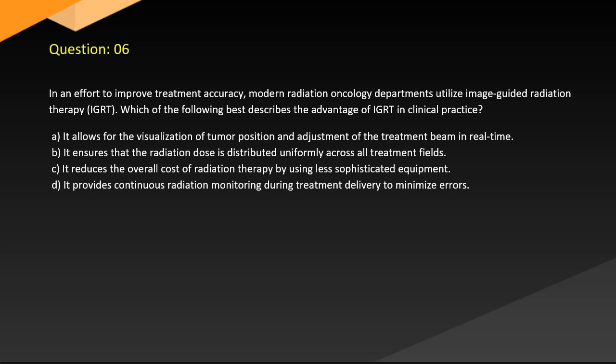Question 6. In an effort to improve treatment accuracy, modern radiation oncology departments utilize image-guided radiation therapy (IGRT). Which of the following best describes the advantage of IGRT in clinical practice? A. It allows for the visualization of tumor position and adjustment of the treatment beam in real time. B. It ensures that the radiation dose is distributed uniformly across all treatment fields. C. It reduces the overall cost of radiation therapy by using less sophisticated equipment. D. It provides continuous radiation monitoring during treatment delivery to minimize errors.